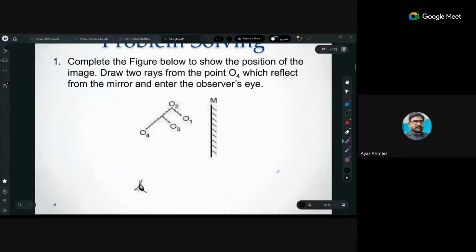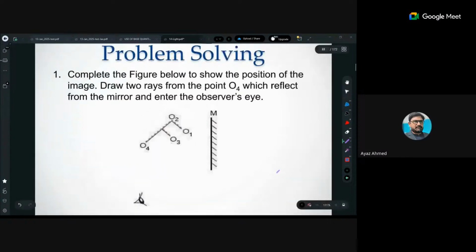Now the whole trick is here. Look, it is written O1, O2, O3, O4. Your entire three years are here, for O level students. What will be observed by the observer behind the mirror? It is a really interesting question. Those points which are closer to the mirror will be seen closer.